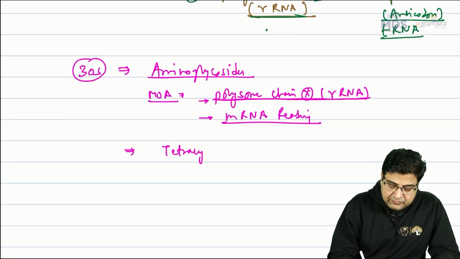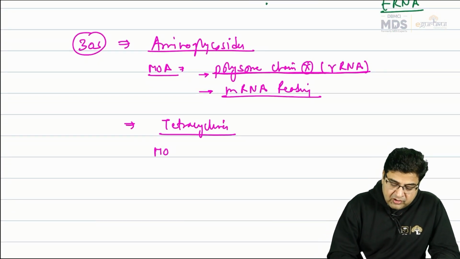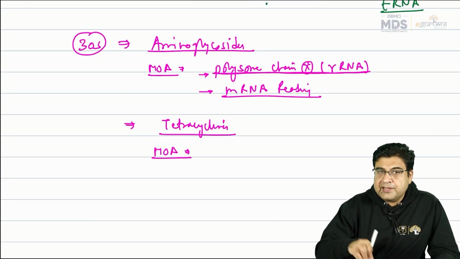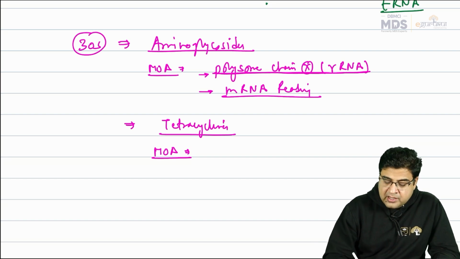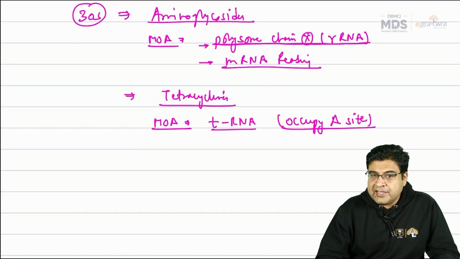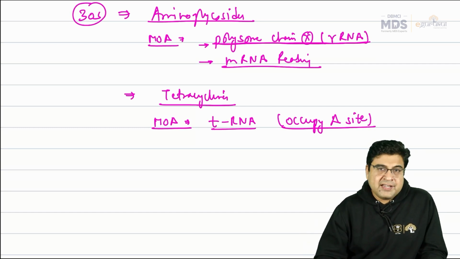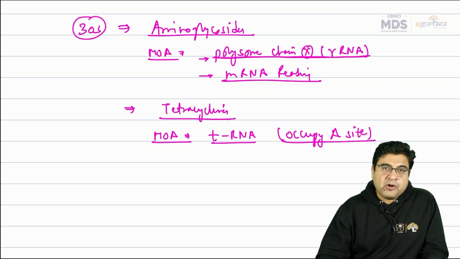Then we have the presence of tetracyclines. Now tetracyclines are the antibiotics which will act on the ribosome, again on the 30S subunit, and inhibit the activity of the transfer RNA. So these antibiotics will occupy the A site, and once they occupy the A site, the transfer RNA will not be able to donate the anticodon at the A site. This is how the tetracyclines will act in the body.